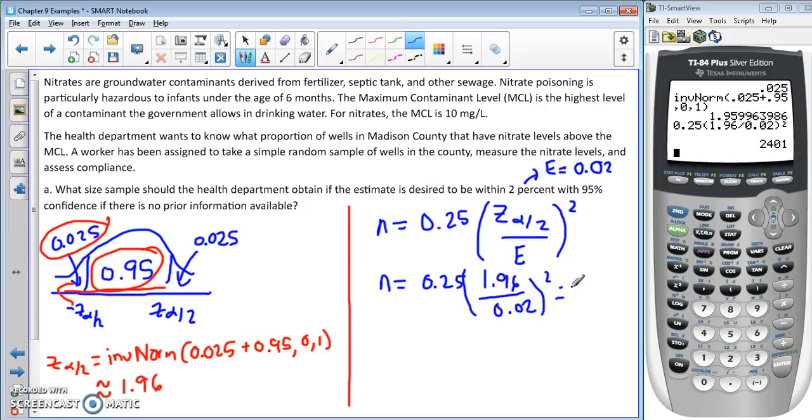And we get 2401. Normally it doesn't happen where we get an exact value. Remember that if you come up with a decimal, you always want to round up. If you have the slightest bit of decimal, you're going to round up.